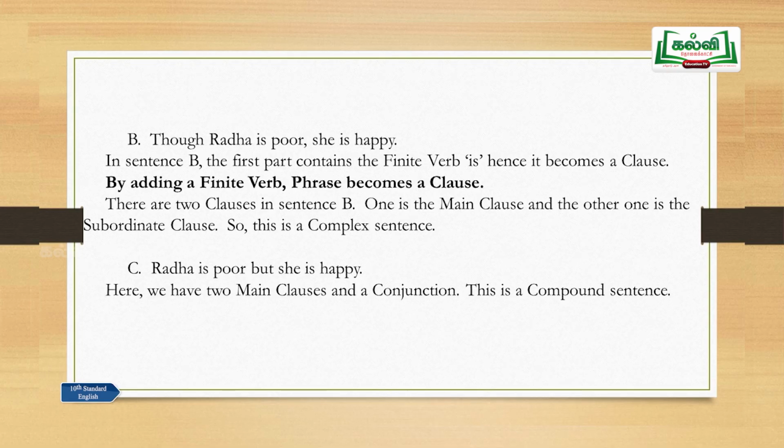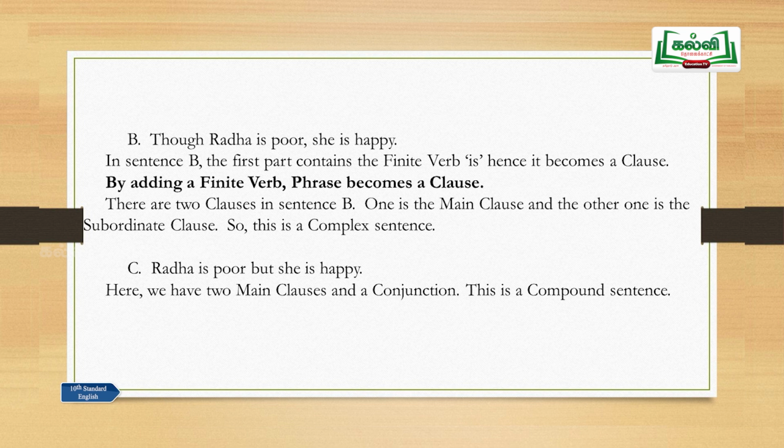Now, we have changed a simple sentence into a complex sentence. So, this is a basic rule. You can remember this and change any sentence from simple to complex. By adding a finite verb, phrase becomes a clause. I have just highlighted this point here, and this is the point to be remembered to arrive at the correct answer. By adding a finite verb, phrase becomes a clause. There are two clauses in sentence B. One is a main clause and the other one is a subordinate clause, and this is a complex sentence.